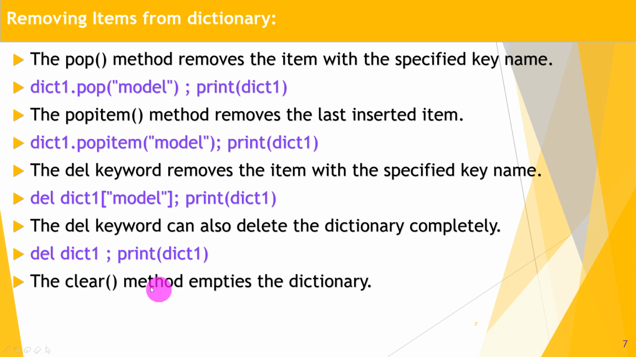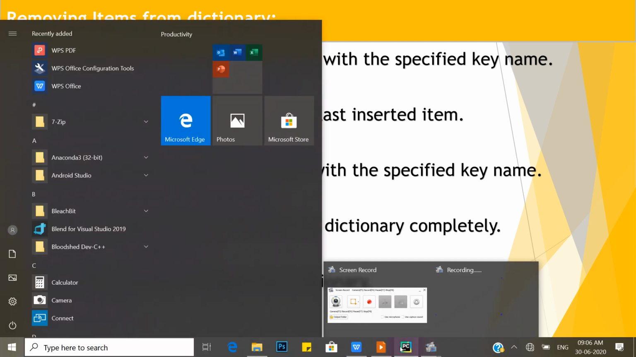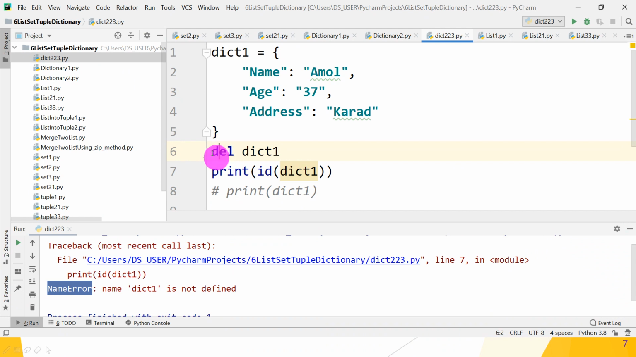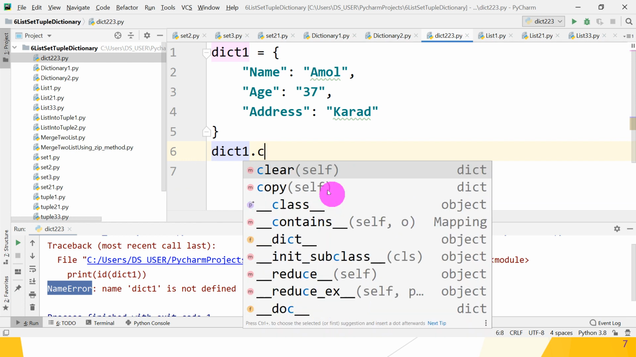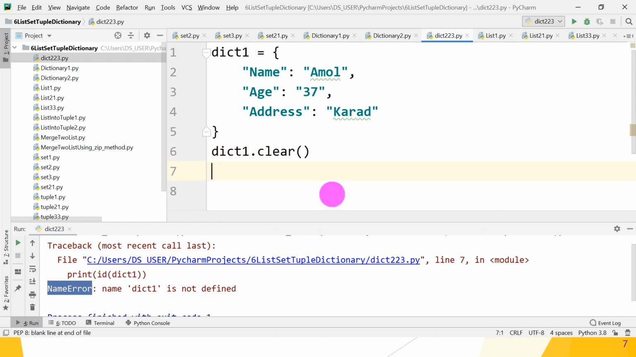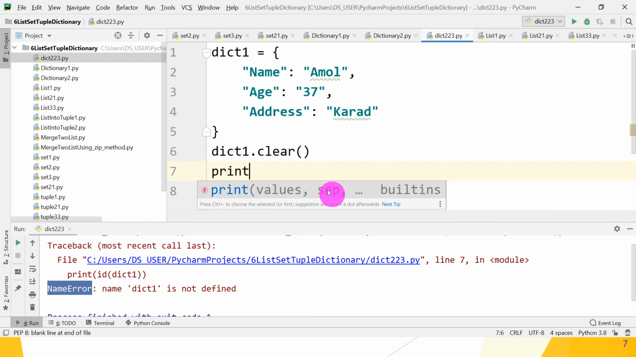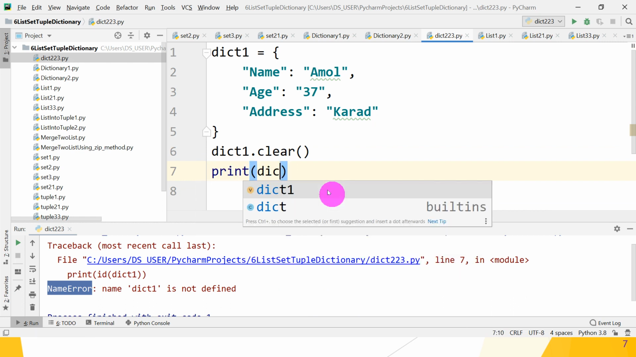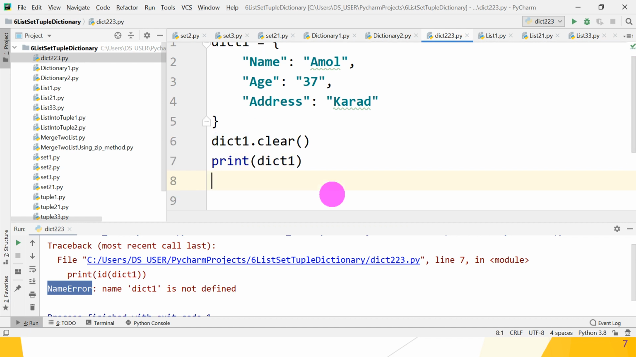Next, the clear method empties the dictionary. That means the dictionary instance or object reference must be there in your RAM, but only the elements from that dictionary get cleared using the clear method. So let's check whether it works. Great. So remove this code and just use which method? dict1.clear. So use which method? The clear method. After the clear method, what do we have to do? Just print. What do you have to print? dict1. So dict1 clear. Yes, great guys.